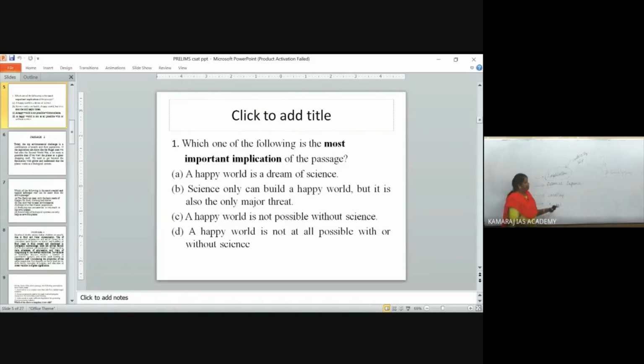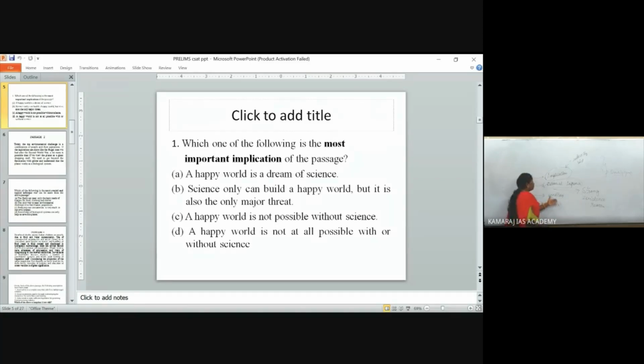This is implication. What is rational inference? Rational inference is based on strong evidence or reason. You are coming to a conclusion only based on the evidence given in the passage. One more thing, these 4 words will be related to one another with only slight variation. So implication is indirectly told. Rational inference is strong evidence which is based on some reason.